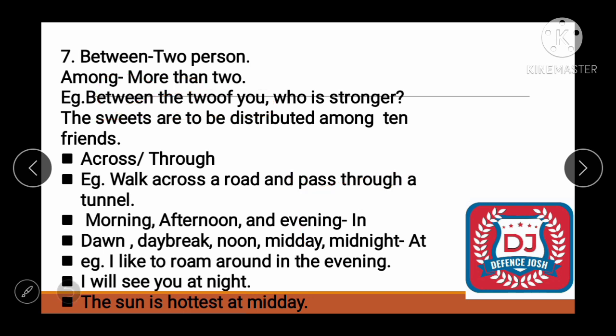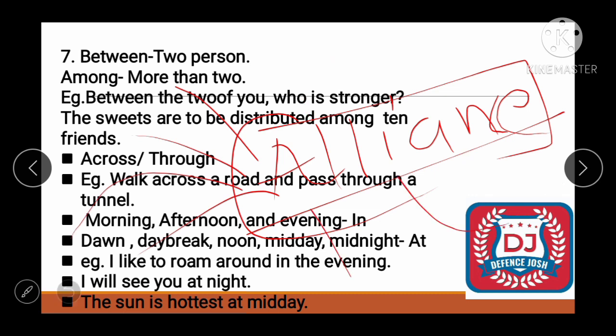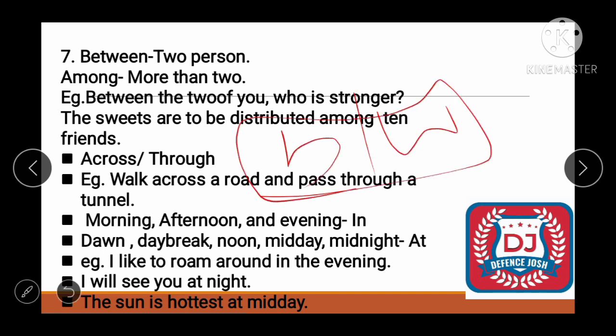But when there are more people, just say you have to distribute the sweets among the 10 people. Let's say between 10 people. Alright, you'll say among 10 people. Alright, but what happens here? Sometimes there are some exceptions, okay? As exceptions are less, so you will learn them, okay? Let's say example, alliance hai, right? Alliance are the group of many countries, all right, but what happened? We use between, not among, because it's one group, okay? Although countries are different, but alliance, when we are using, you will use between, not among, all right. Already more people are there, but it's an exception, all right.